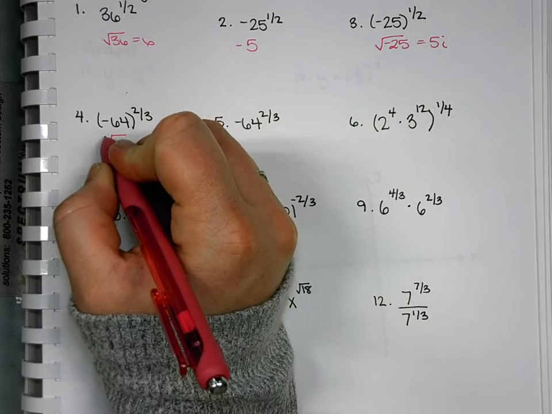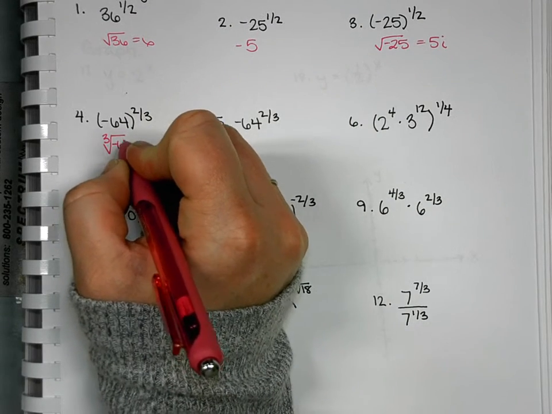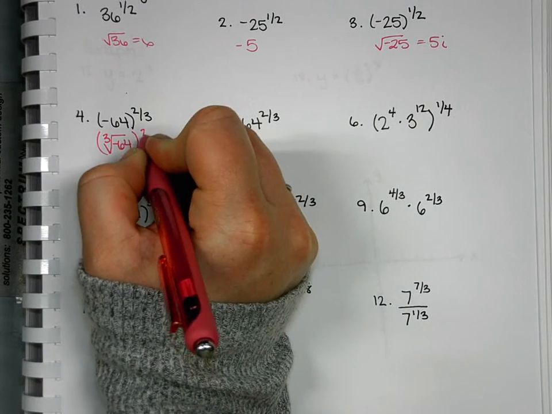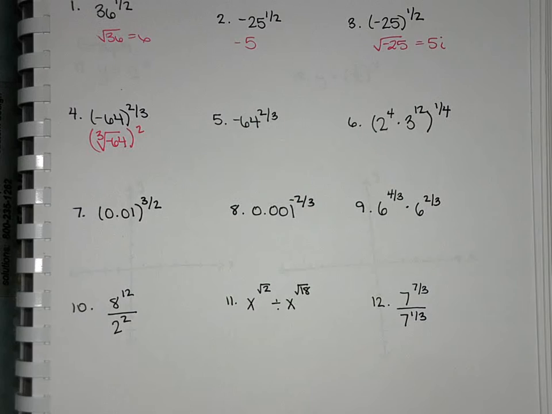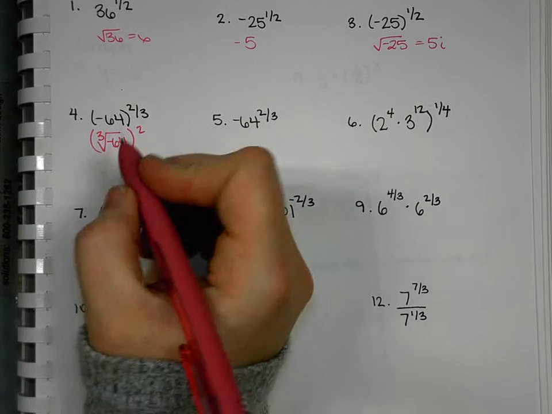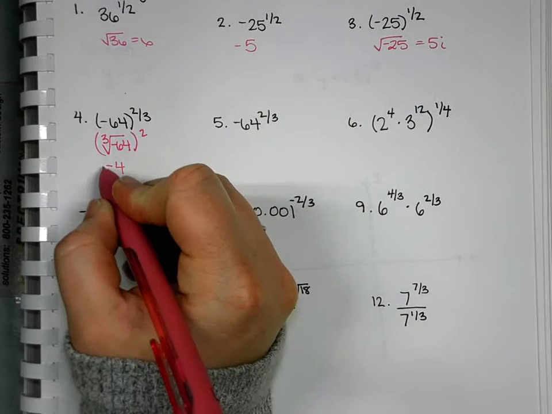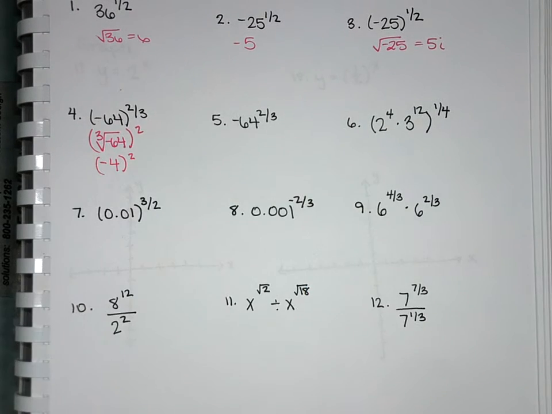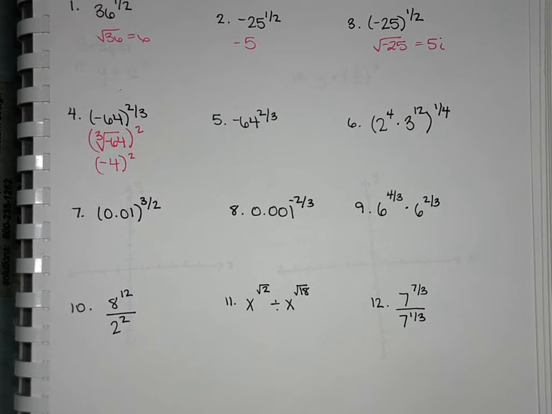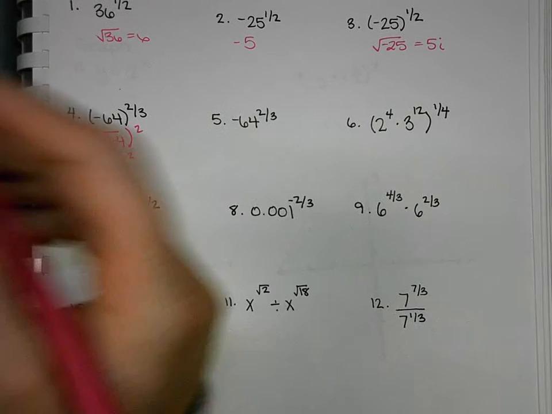Do the radical, cubed root of negative 64 squared. Can we take the cubed root of negative 64? What is it? Negative 4. You can cube root a negative. You can't square root a negative, but cubed root works okay, because you're looking for what number times itself 3 times. So negative 4 times negative 4 times negative 4. So then what's negative 4 squared?